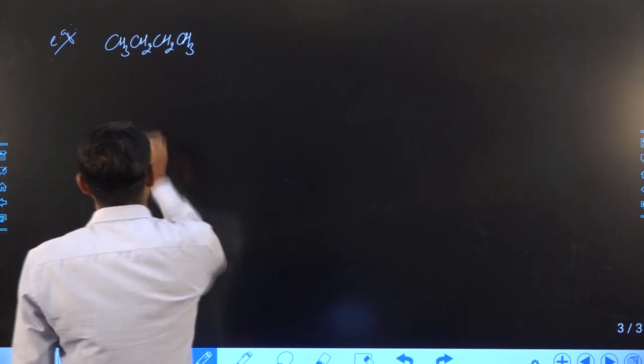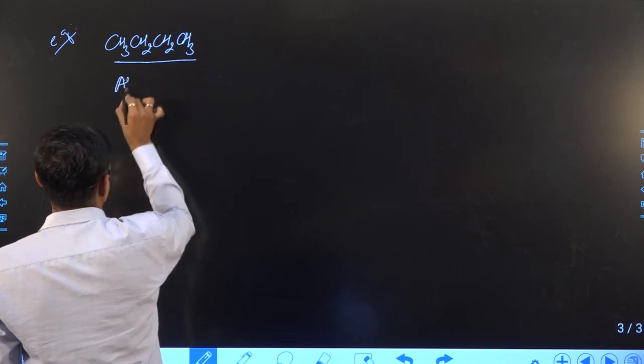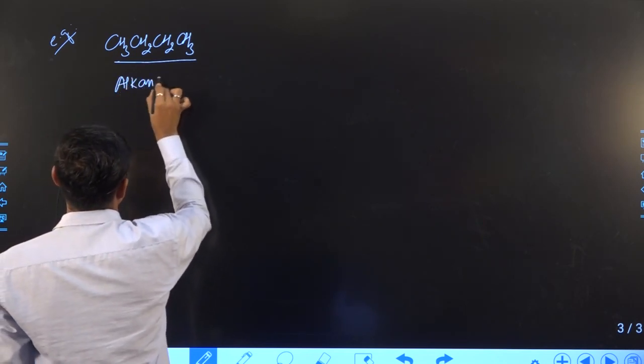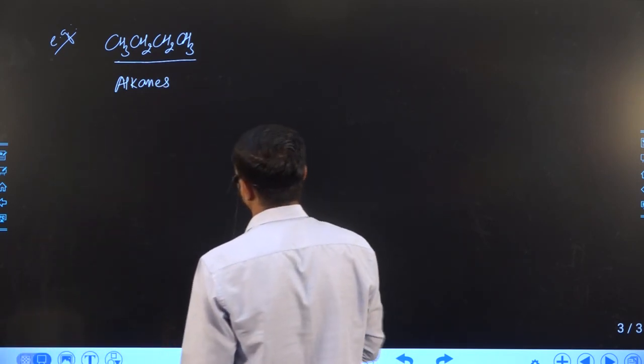Here this compound is known as alkane, right. This compound is known as alkane.